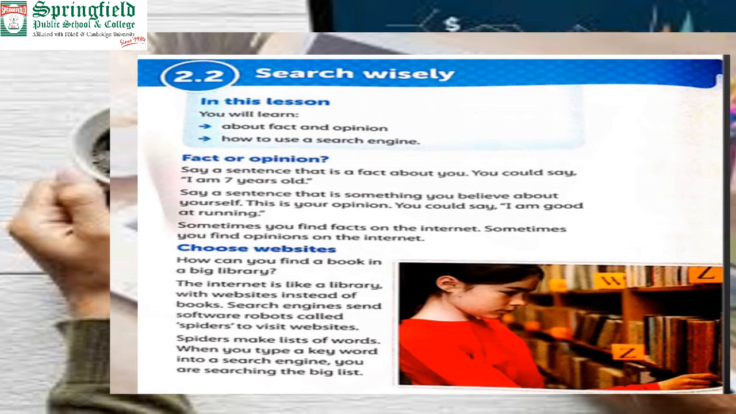Okay, in this way, if you have to find a book, how will you do it? The internet is like a library with websites instead of books. A search engine sends software robots called spiders to visit websites. There is a small software robot called the spider. It sends its spider to the search engine. There are lots of search engines connected with the internet. I told you a few, like Yahoo, Google, Ask.com, Kindle. They all are